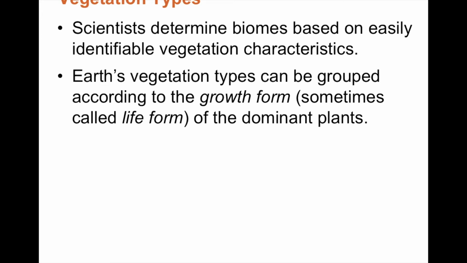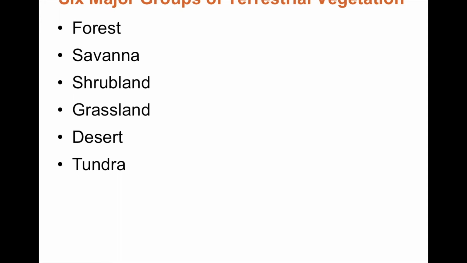Earth's vegetation types can be grouped according to the growth form, sometimes called life form, of the dominant plants. 6 major groups of terrestrial vegetation are forest, savanna, shrubland, grassland, desert, and tundra.